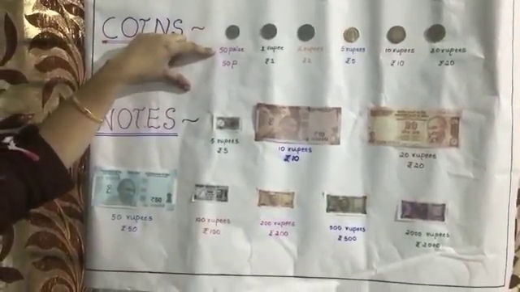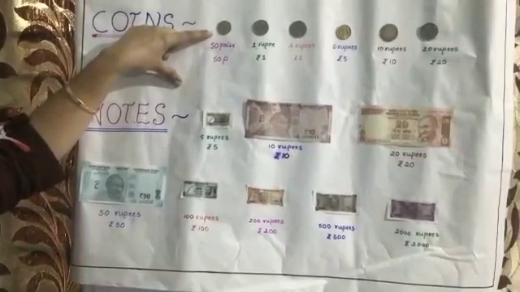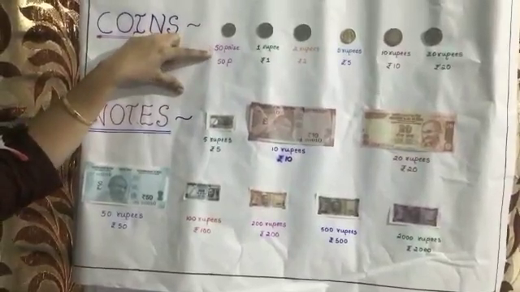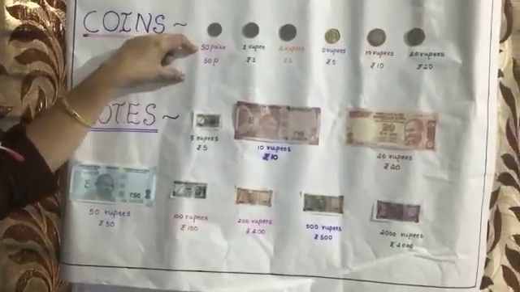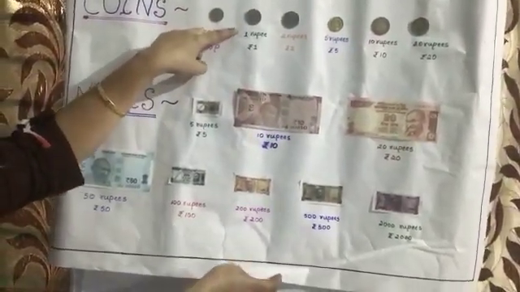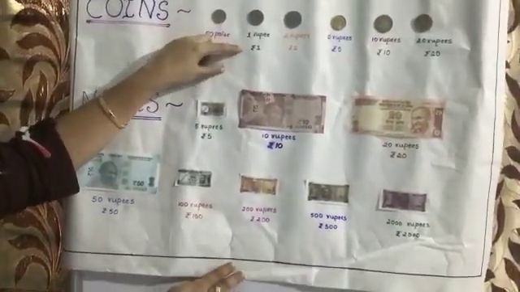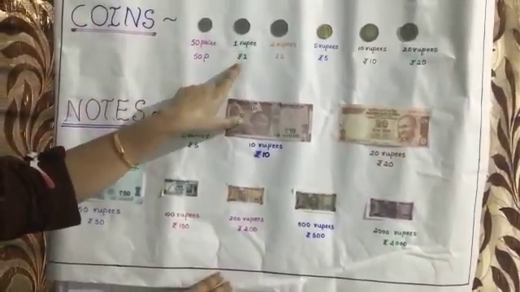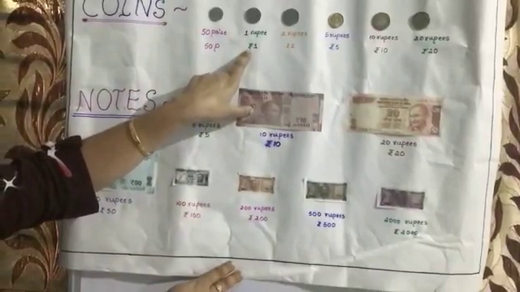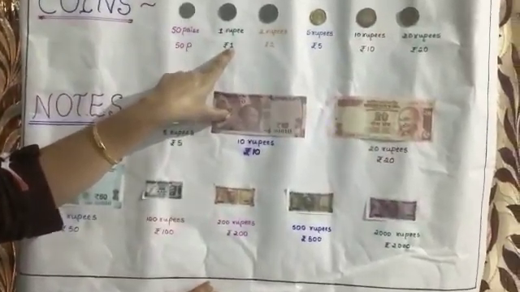When we were small, we used to use this 50 paisa coin, but now we are not using it. Only we are using the 1 rupee coin. 1 rupee is written as rupee 1. The symbol should come in the front, but you will read it as 1 rupee.